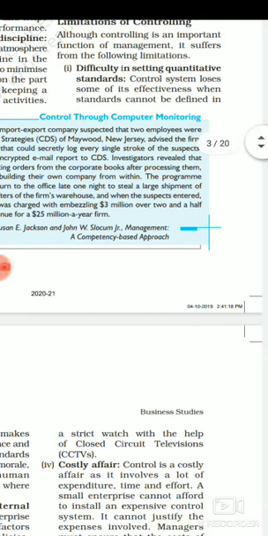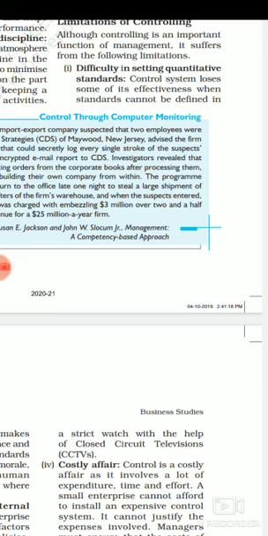Let's see this. The first drawback of controlling is difficulty in setting quantitative standards. Now, what is basically done in the process of controlling is that the objective or standard decided in the planning process is compared with the actual objective achieved. Then the deviations are taken out, and after analyzing, we take corrective actions on the deviations.